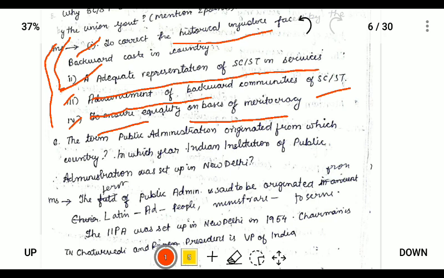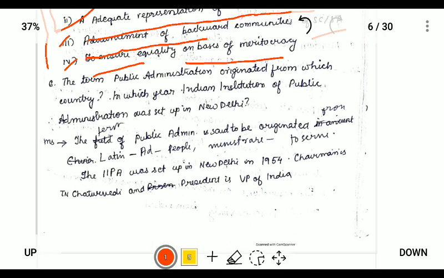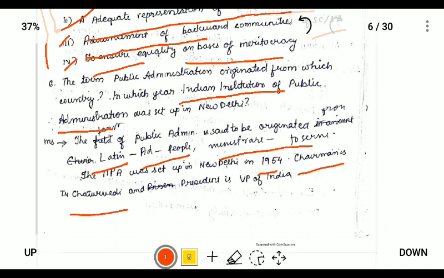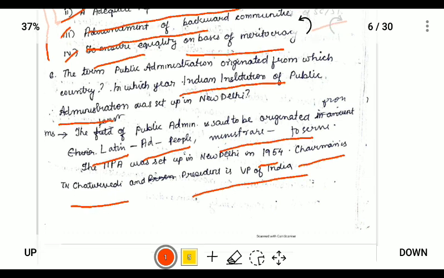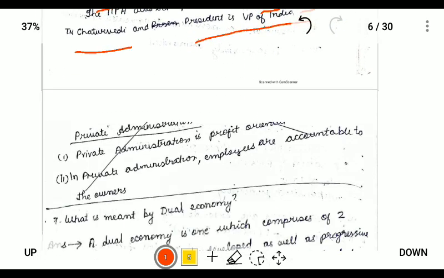So the next question is: the term public administration originated from which country? It originated from the Latin words ad meaning people and minister meaning serve. So the term public administration means to serve the people. The Indian Institute of Public Administration was set up in 1954. There is a chairman, T.N. Chaturvedi, and the president is the Vice President of India for the Indian Institute of Public Administration.